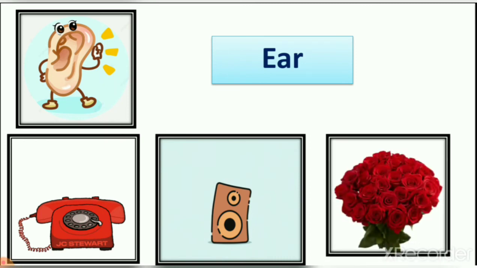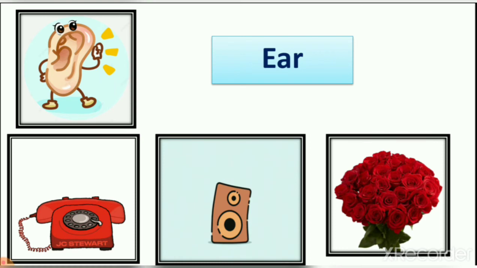And next, rose. So we all know that the smell of a rose is very sweet. Now how do we know that the smell of a rose is very beautiful, very nice, right? So are we using our ear when we smell a rose, yes or no?